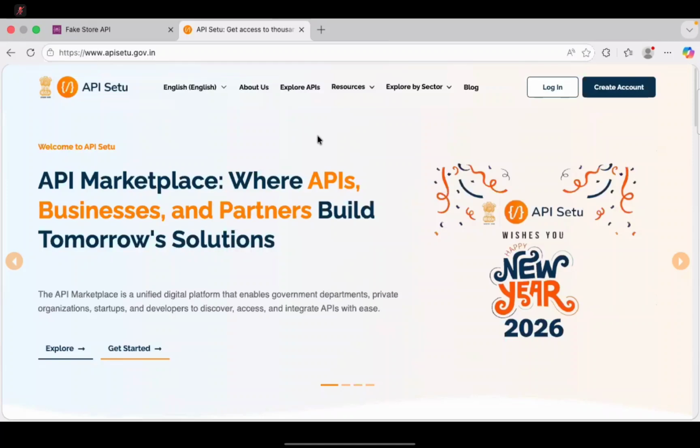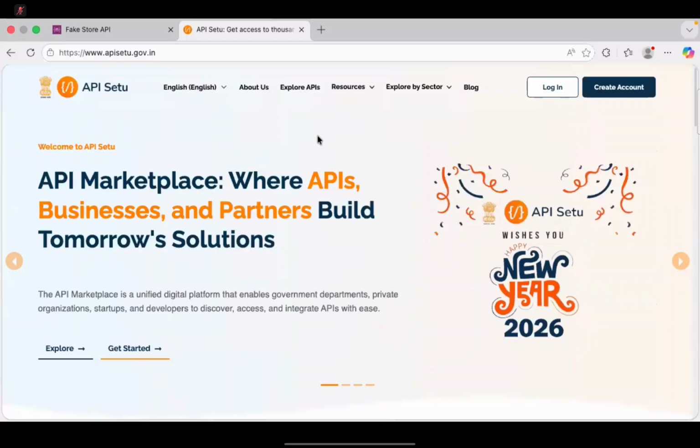This website you can just watch, you can't use it. You have to buy. That means you have to pay money. So they will give you the API keys. And through that, different types of data we can get. You see, Mee Seva, E Seva centers are there. What they do, they are actually private organizations. That means they are private firms. They are connected to government. That means they are maintained by private people.